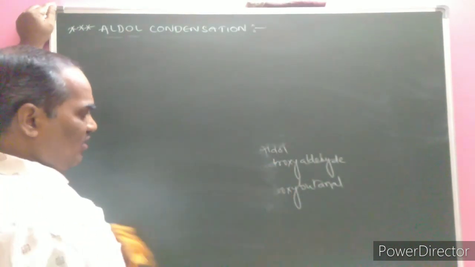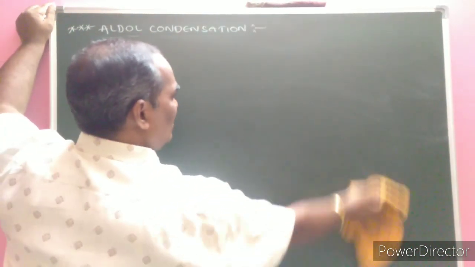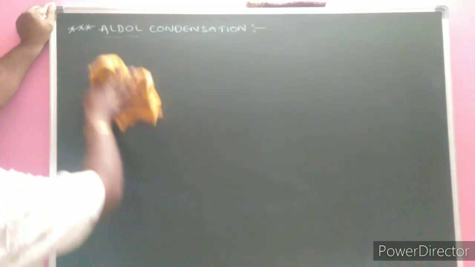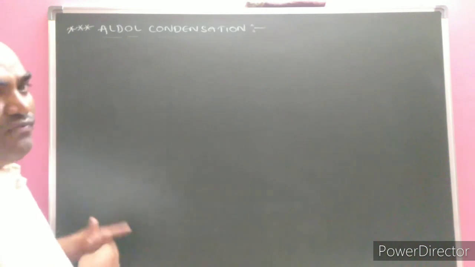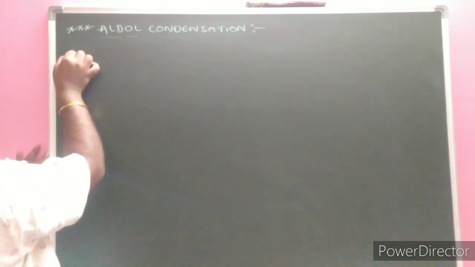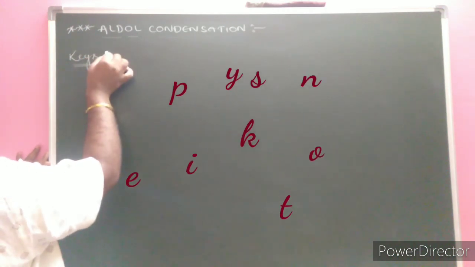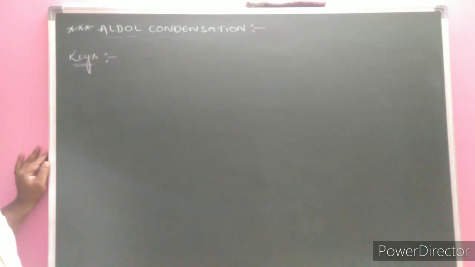In the previous examination, the question asked was which of the following reactions is an example of new C-C bond formation. The key is how we can identify whether it follows an aldol condensation.